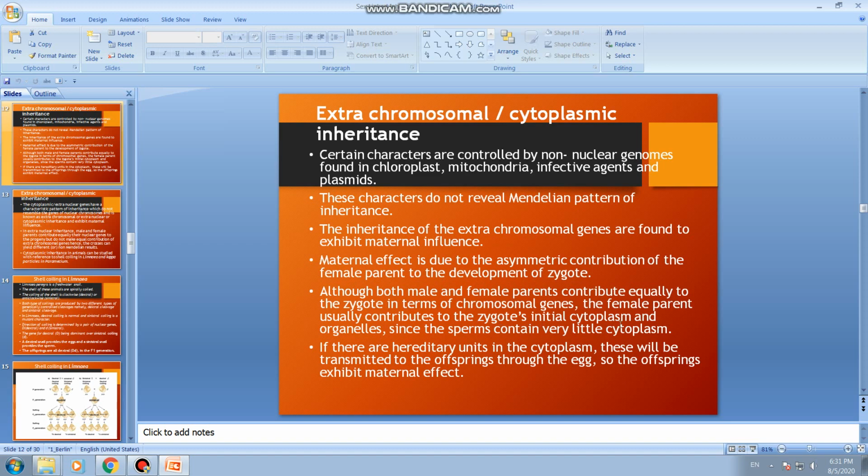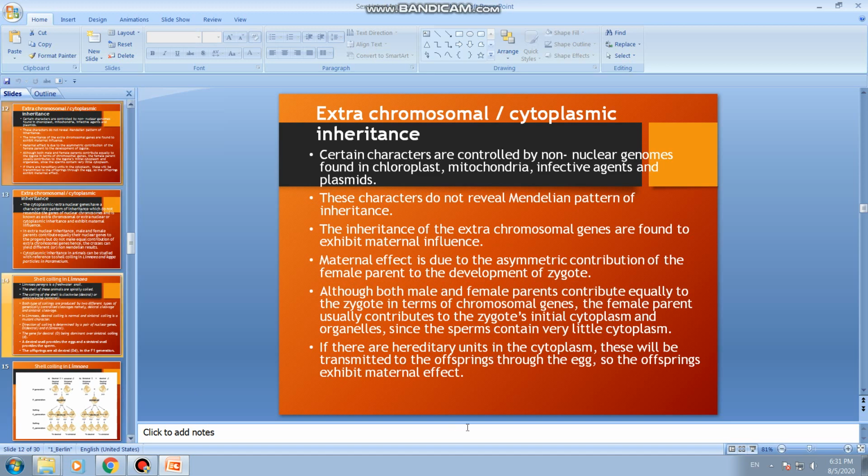Since the sperms contain very little cytoplasm, more cytoplasm with other organelles is contributed by the mother's egg. If there are hereditary units in the cytoplasm, these will be transmitted.